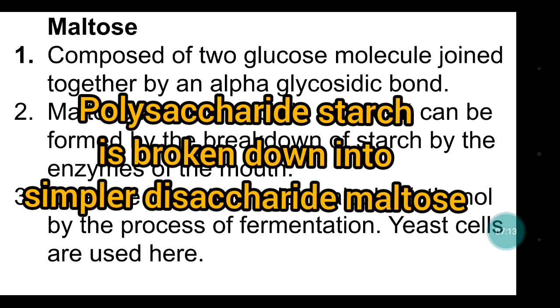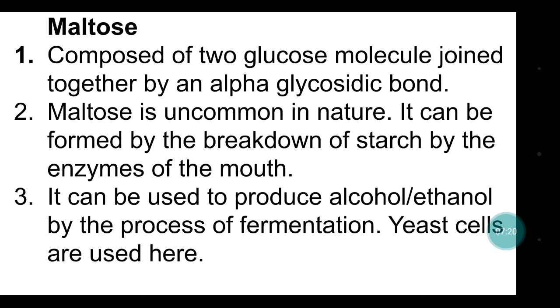Why? Because starch is made up of glucose, right? Starch is a polysaccharide made up of glucose units. Glucose is the monosaccharide, and when two glucose molecules are bonded, they form maltose. So while breaking down the starch molecule into simpler, smaller molecules by the amylase enzyme present in the saliva of our mouth, the disaccharide form may get formed.